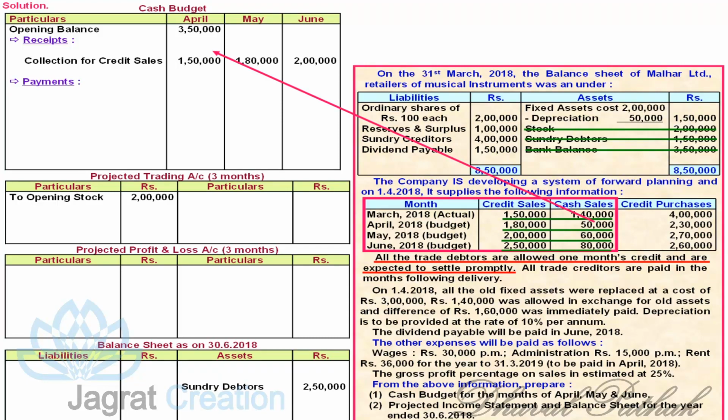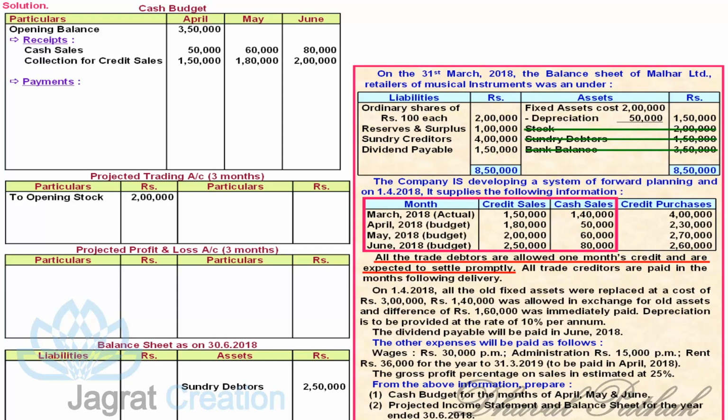So cash sales of April recorded as receipt in April budget, April cash budget. May cash sales received in May cash budget, and the cash sales of June received in June itself, so reported in a June cash budget.